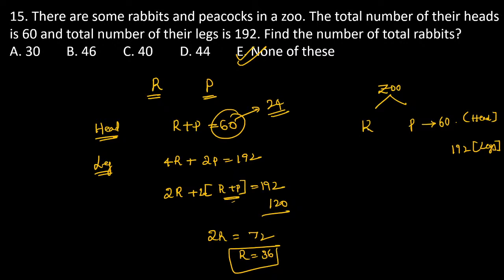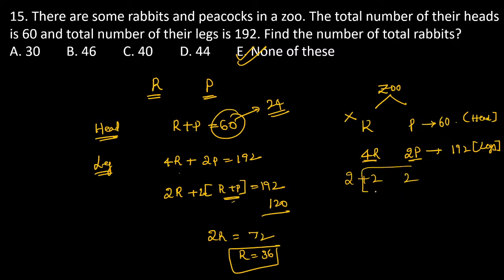Why is it so? See, if you go with this particular equation, it never gives any particular answer. If you go with the number of legs, the value becomes 4R and 2P. Now if you observe, guys, here 4R and 2P. I am explaining this without taking any equation. Here you can write 2 plus 2, so 4R can be written as 2R plus 2R, and 2P can be written as 2P.